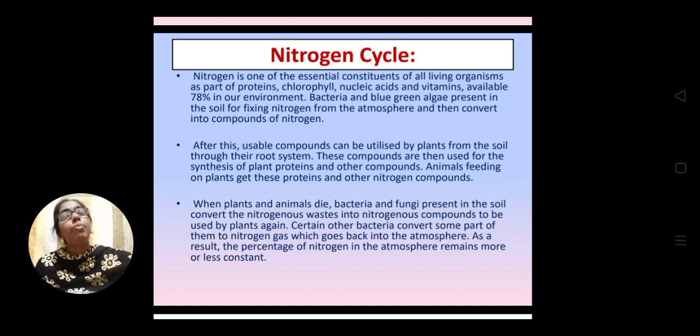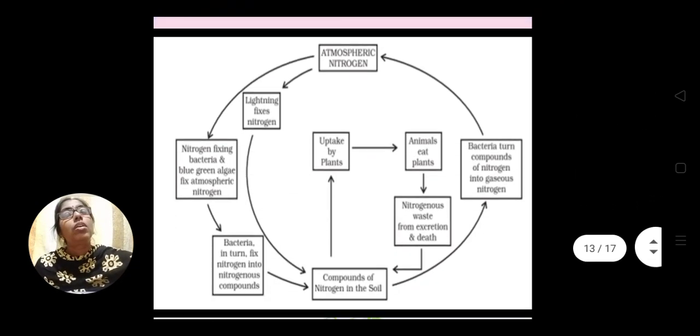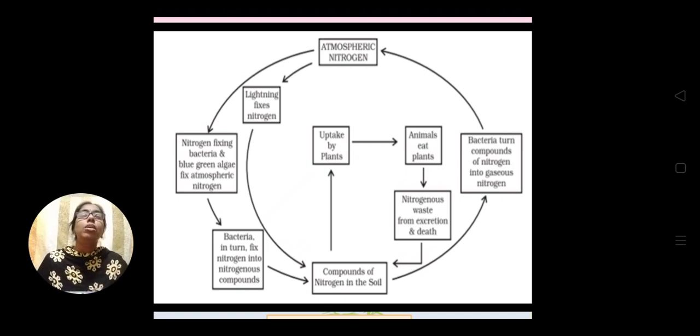Here, with the help of a flow chart or schematic diagram, I can explain it to you. At the top, the atmospheric nitrogen is there, and that atmospheric nitrogen is fixed by the bacteria and blue-green algae. On the left side you can see it is fixed, and these bacteria fix it into nitrogenous, usable compounds. This fixation can also take place by lightning.